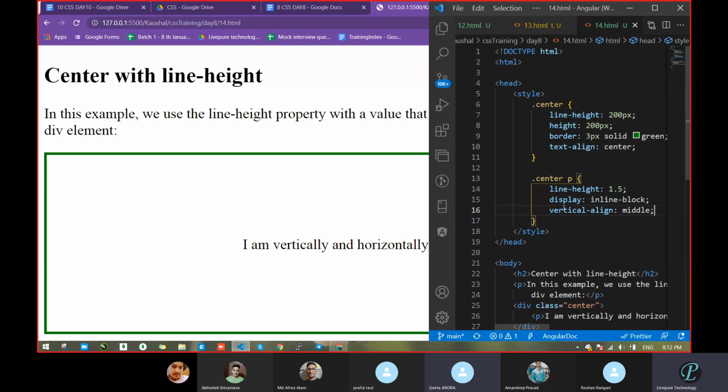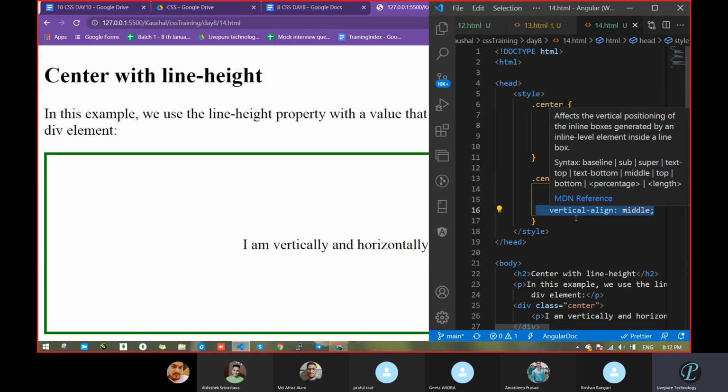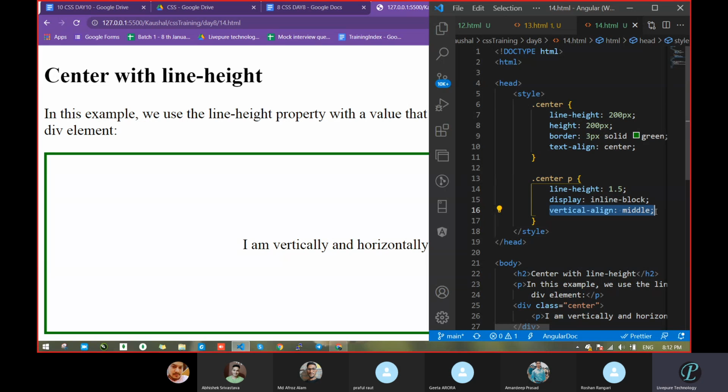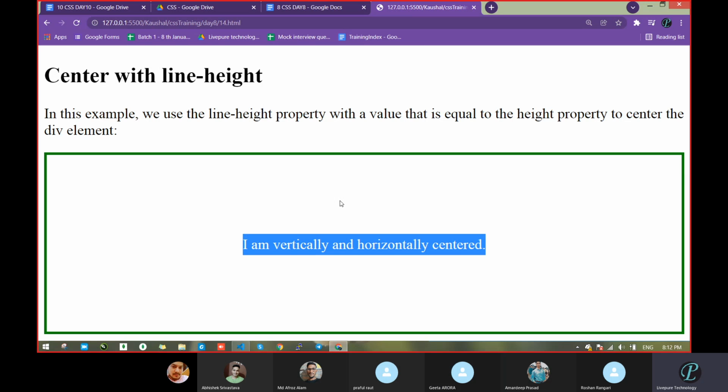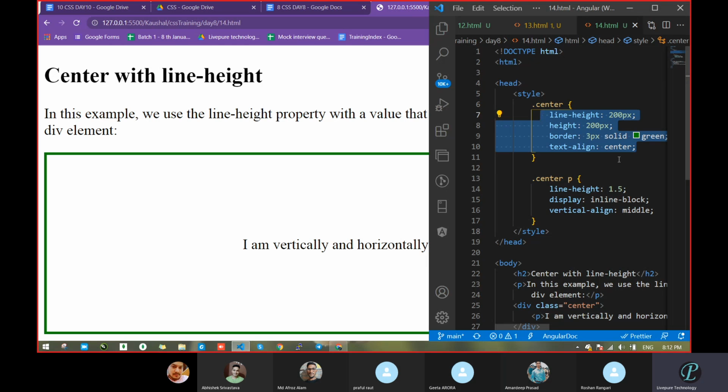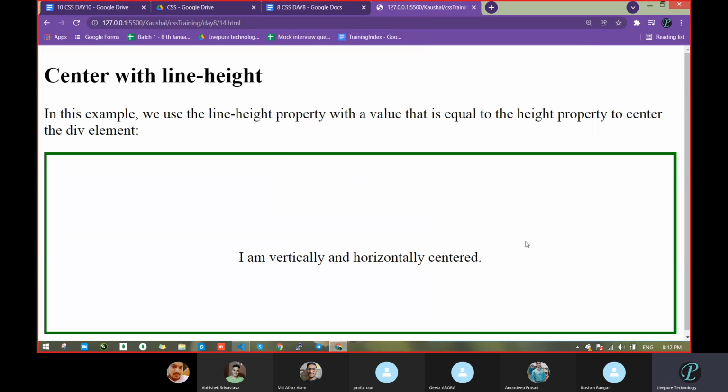We saw this with vertical alignment. That is why when we tried to keep this one here, it was not working in the first case, because that became a block level element type. It takes the complete height and width. So how will it move up and down? It's not possible. With the help of display inline block, it is configured that way. And let's comment this line height and see what it gives.